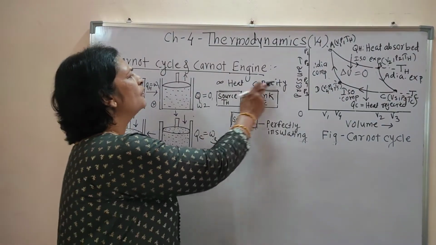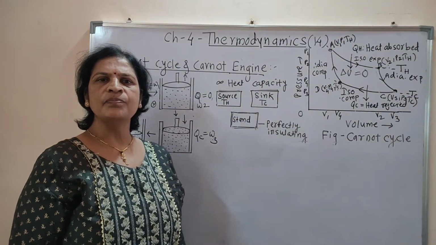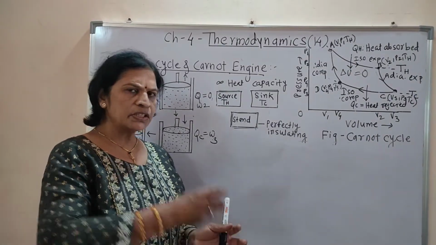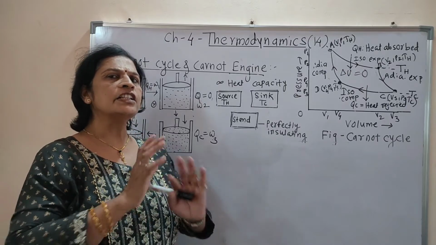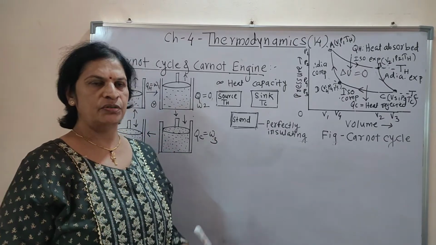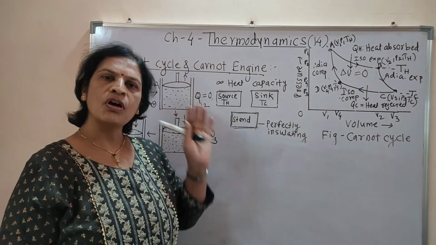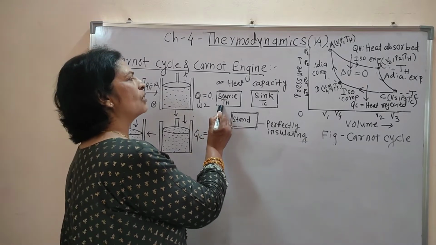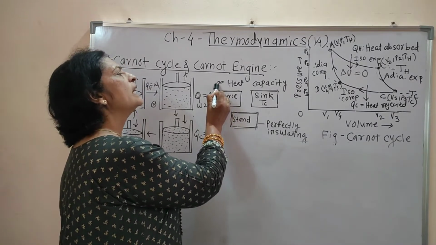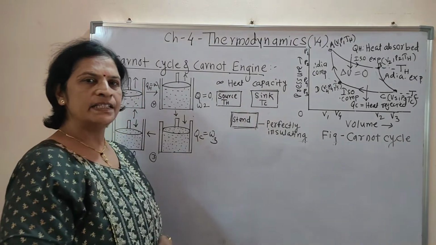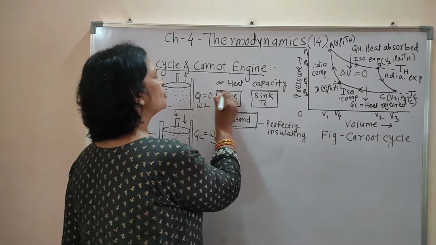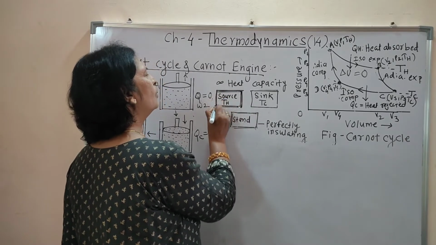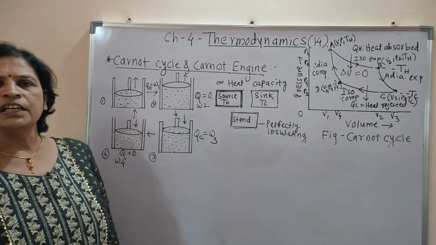What is the meaning of infinite heat capacity? It means that the source is at a very high temperature, and when we extract some amount of heat, its temperature does not change. Though we extract heat from that source, its temperature remains constant, and that is called infinite heat capacity, and the boundary of the source is perfectly conducting. Understood? This is the first element of Carnot's heat engine.